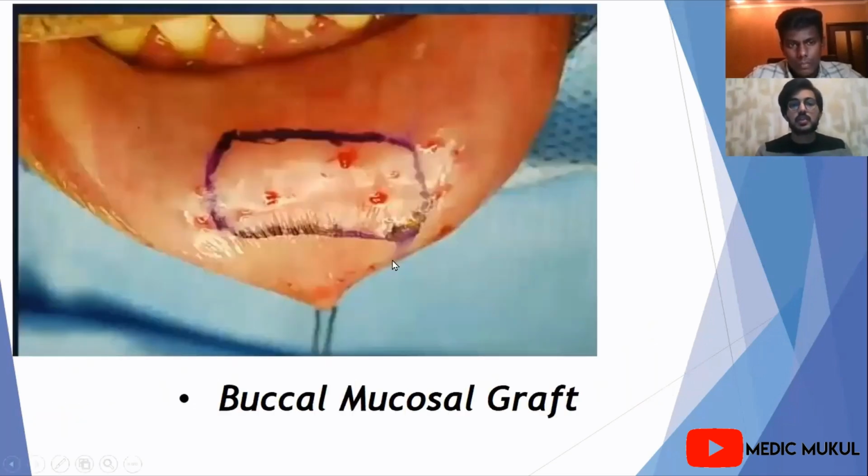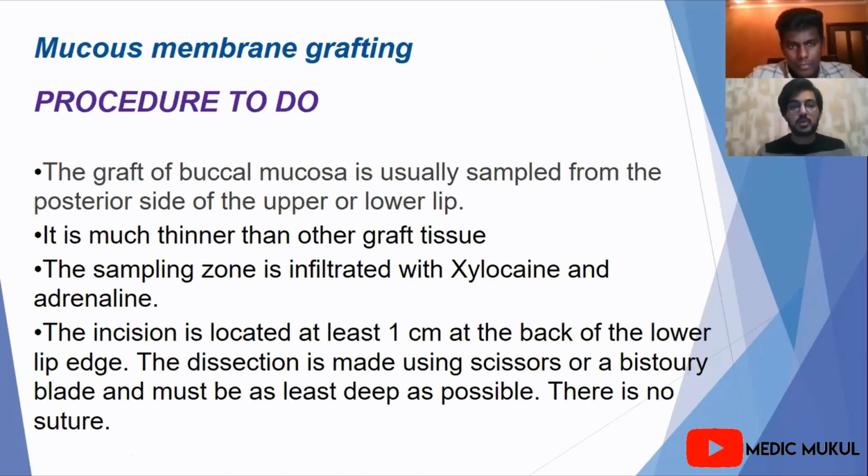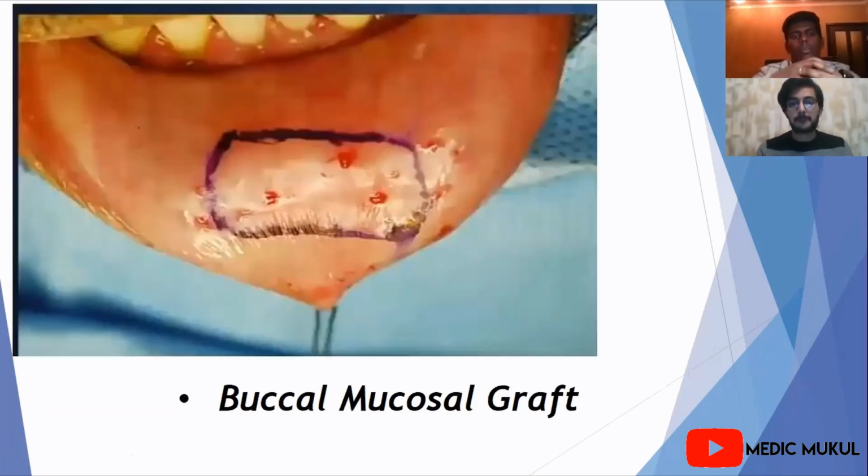This is the buccal mucosal graft image, in which we are taking from the posterior 1/3 of the lower lip. We are taking the buccal mucosa. After that, we will take that buccal mucosa because it has the capacity to regenerate the epithelium, so it's helpful for conjunctival epithelialization.